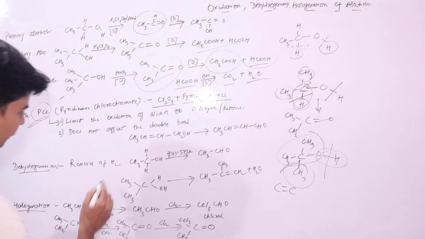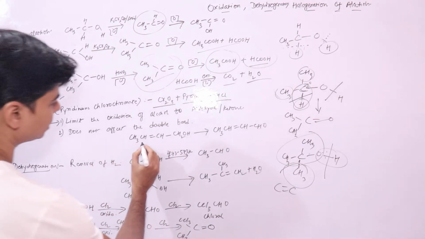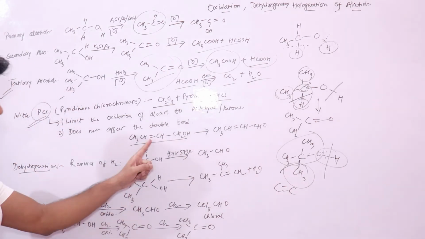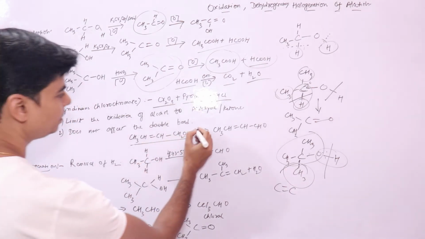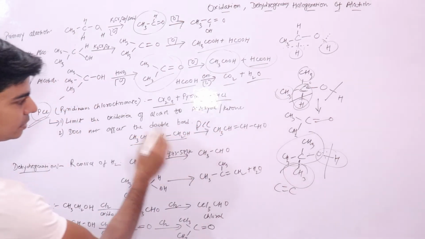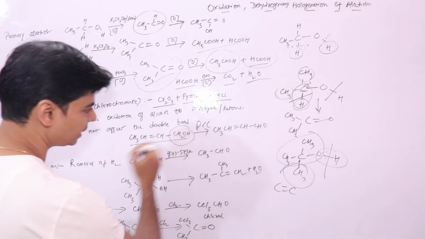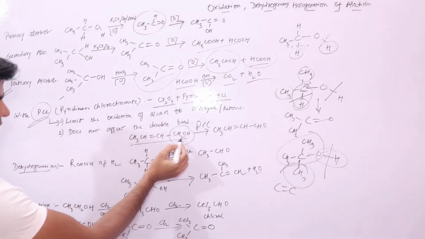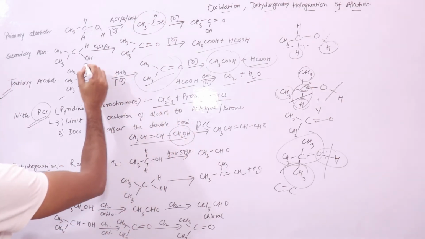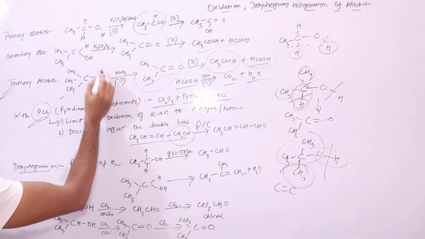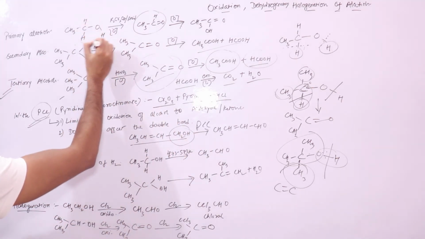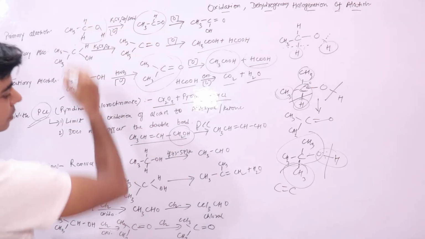For example, this is your unsaturated alcohol, it contains a double bond, so you use PCC to oxidize it, right? So only this part will get oxidized. See, this is your primary alcohol kind of part, this part, right?